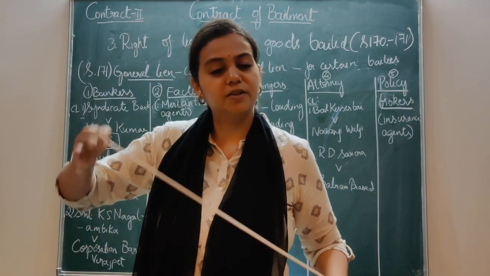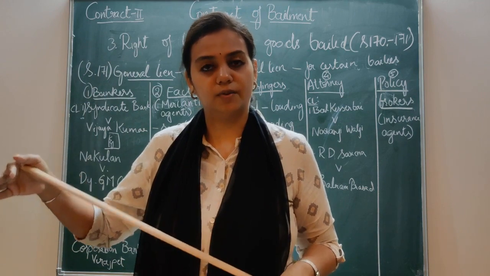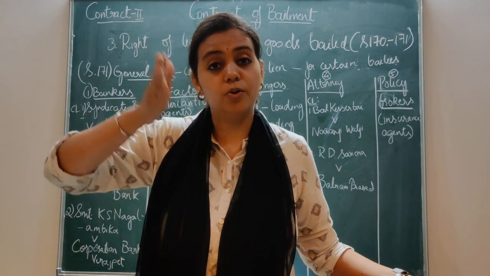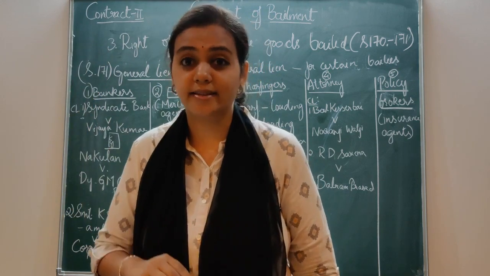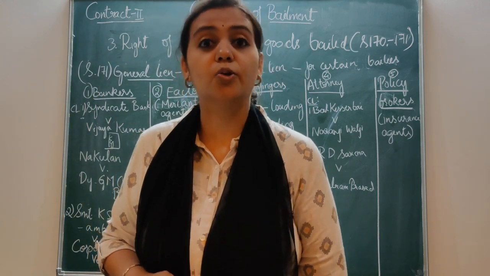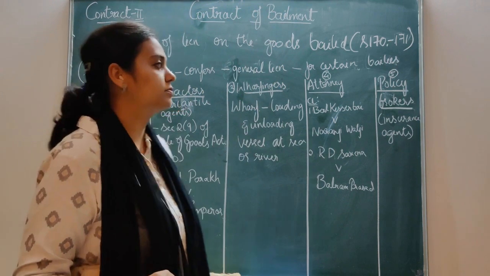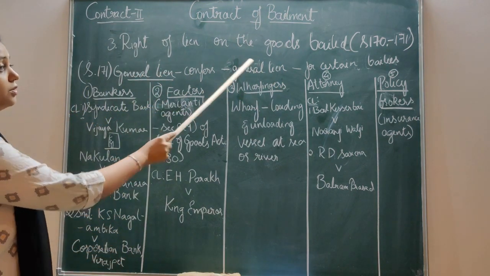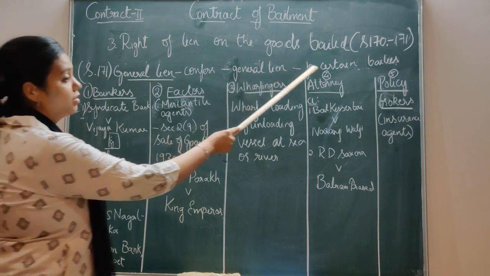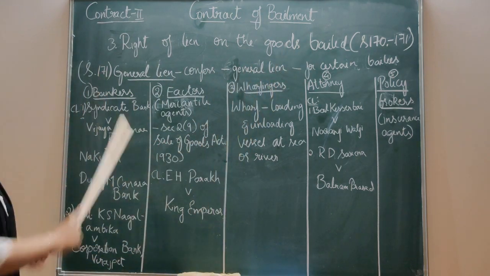They have specified under section 171 who the bailees are and what general lien they can exercise. Now let's see who those kinds of bailees are.